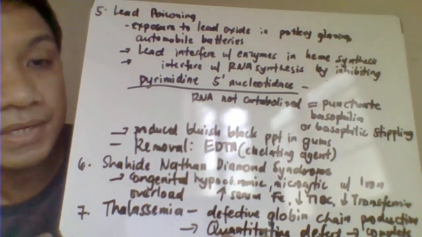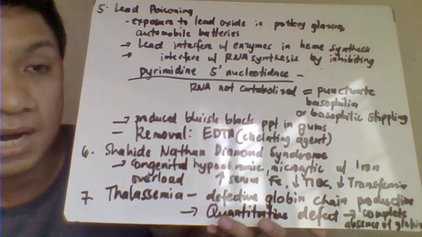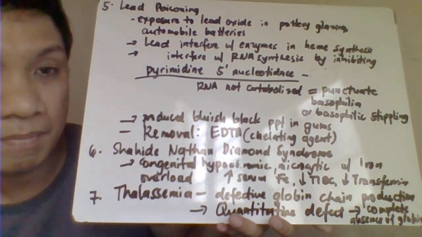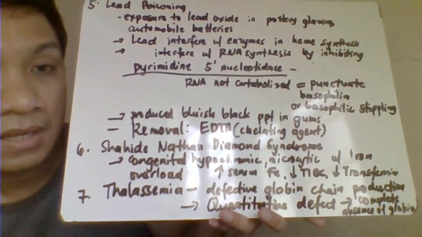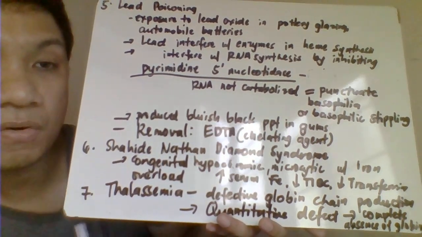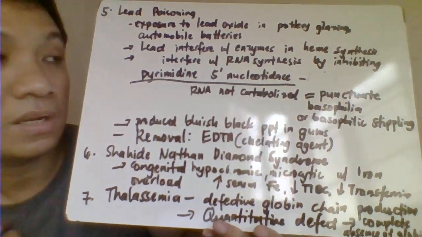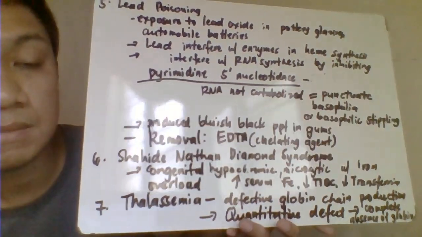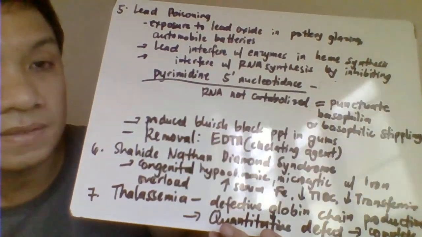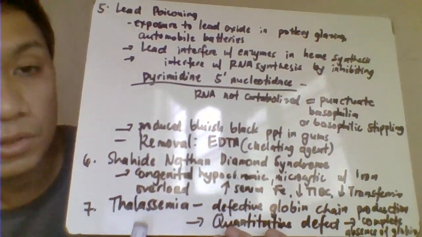Your lead tries to cause your anemia by interfering with your heme synthesis. So pag inhibit your heme synthesis, hindi ka makapag-form ng ating heme, and therefore that will have defects with your hemoglobin production as well. So your lead tries to interfere with the RNA synthesis basically by inhibiting the enzyme pyrimidine 5' nucleotidase.